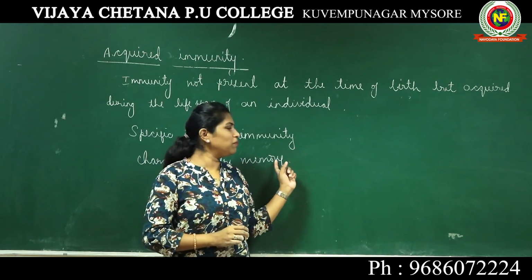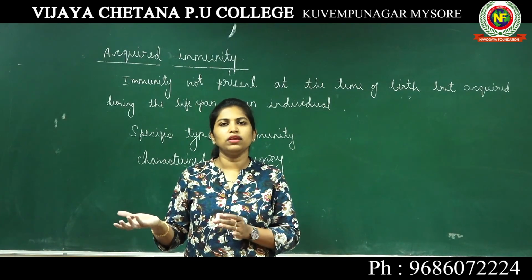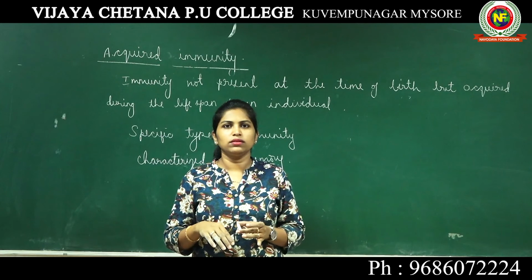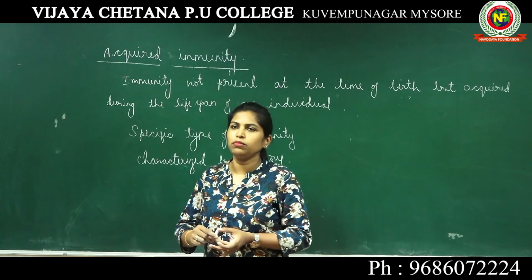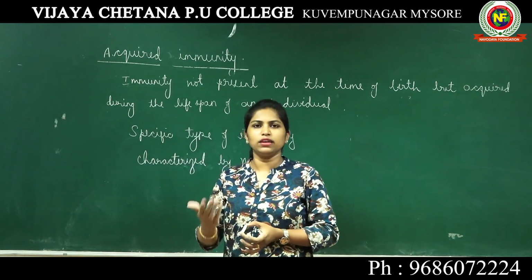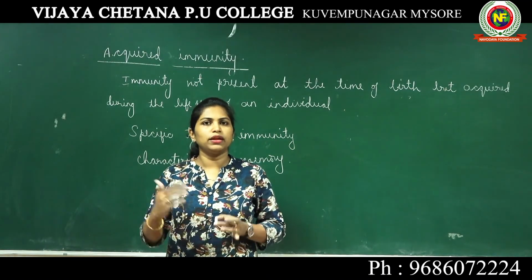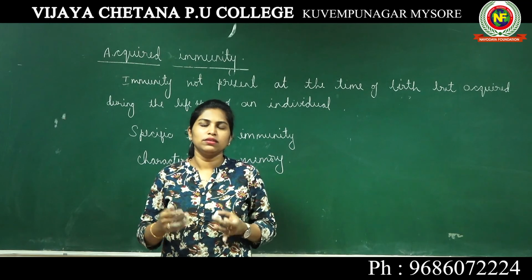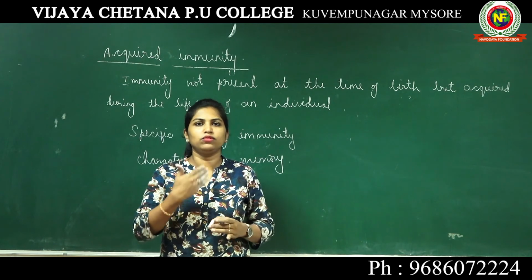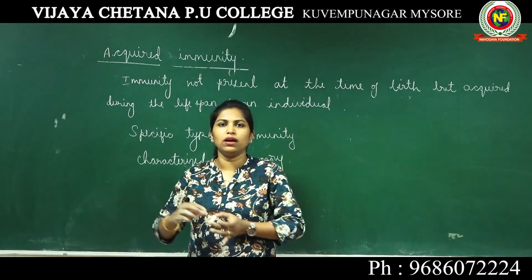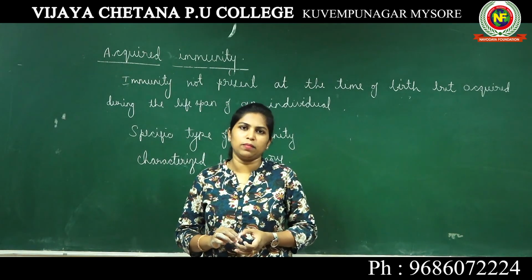Whereas memory of our immune system is that if a particular bacteria is attacking our body, our body suddenly develops an immunity. That immunity is acquired immunity. When a bacteria enters our body, the body gets to know that some external object is entering. Immediately our immune system becomes active and tries to put that bacteria out of the body. So we suddenly develop an immunity against that particular bacteria.